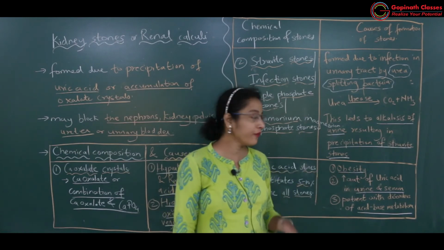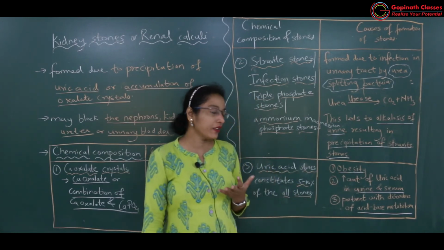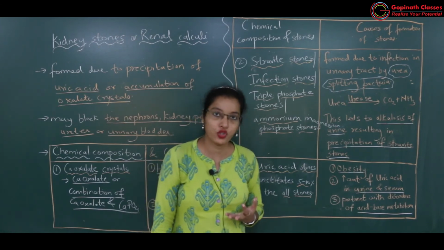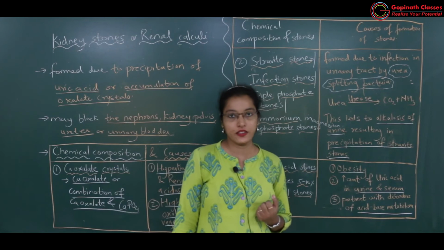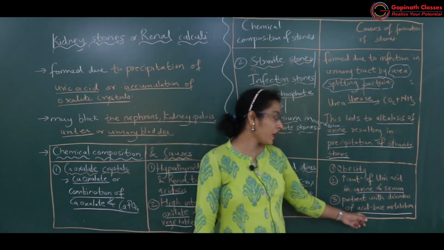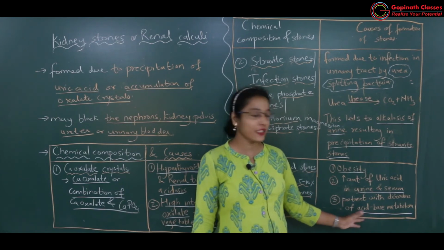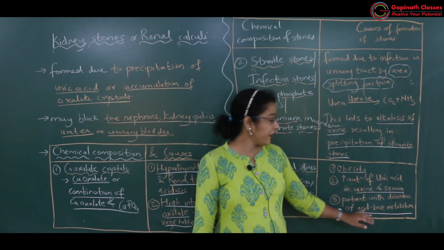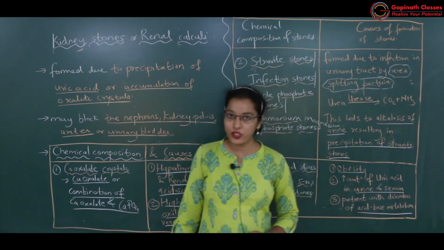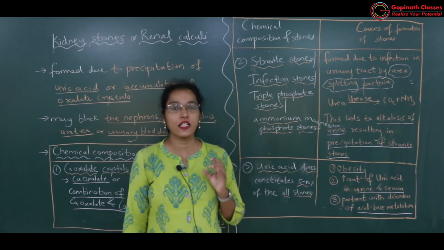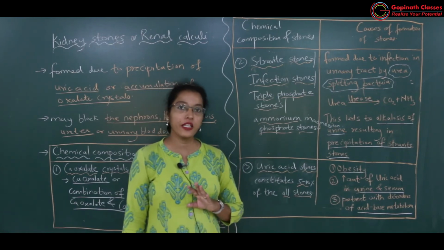Fine. Then one more cause of the uric acid stone is obesity. If there is much more fat deposition in the body, definitely there will be much more formation of uric acid. Okay, similar way the patients having more disorders related to acid base metabolism will also show precipitation of uric acid stones in the urinary tract.